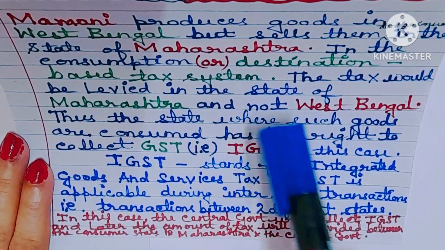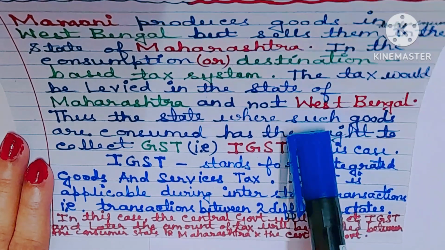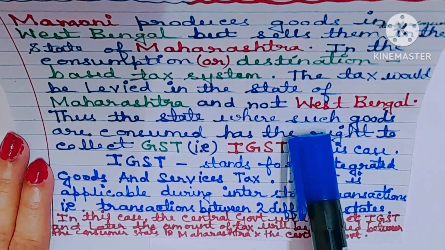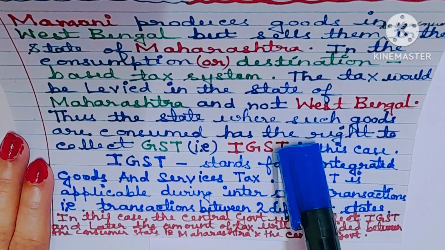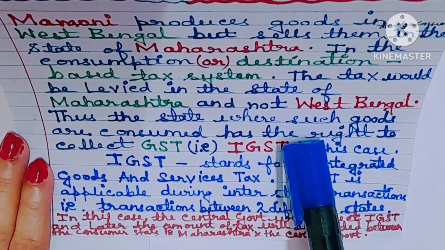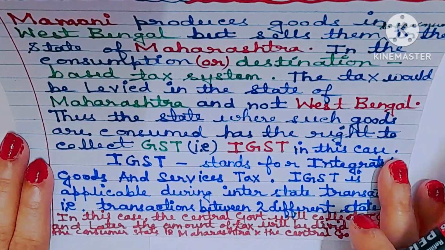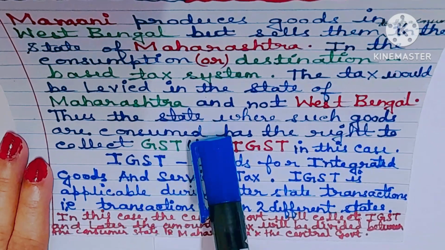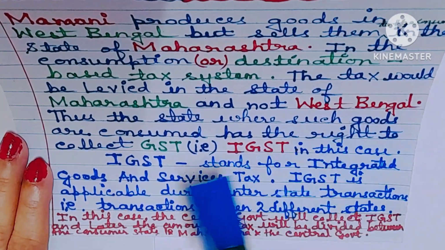According to the GST rules, the place of consumption will decide the state that will collect the tax. So Maharashtra will collect the tax. Understood? Thus the state where such goods are consumed has the right to collect GST.